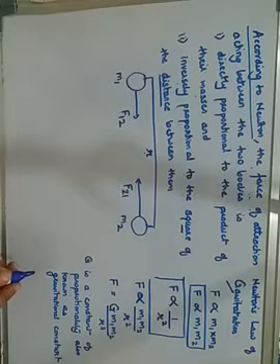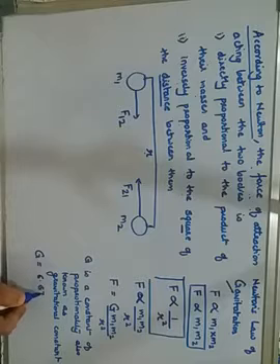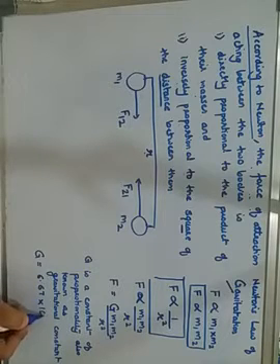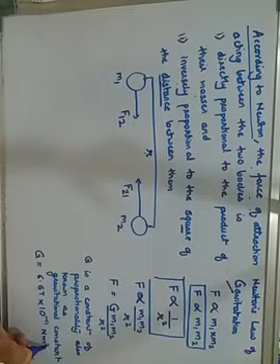And just to mention, the value of this G is always fixed, that is 6.67 into 10 raised to minus 11 Newton meter square per kg square.